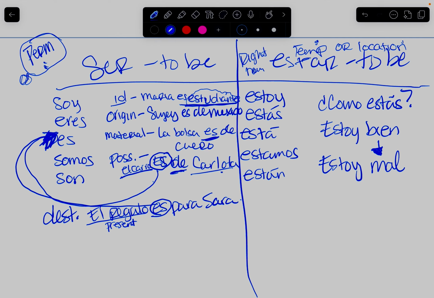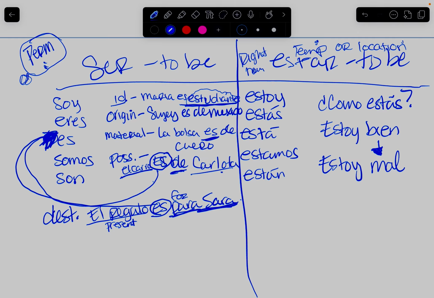And since I'm talking about Sara, it's es, and then para Sara. So again, you have to identify origin, material, possession, and destination, for whom something is going to.